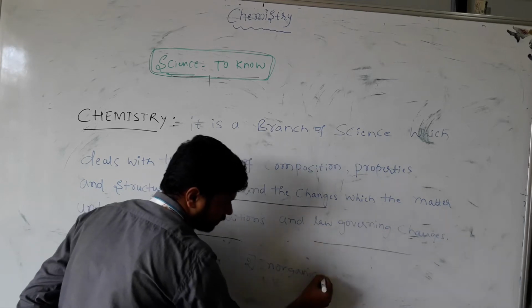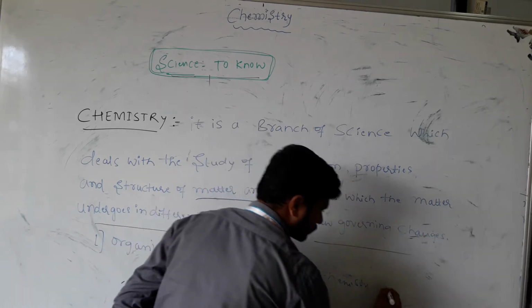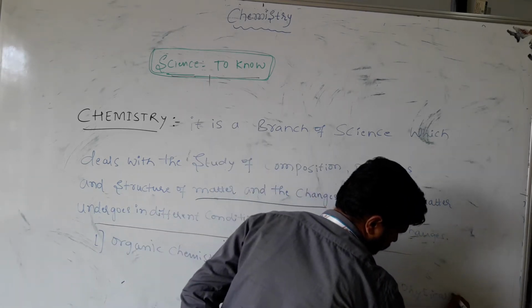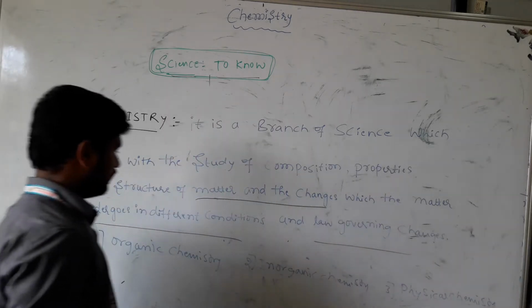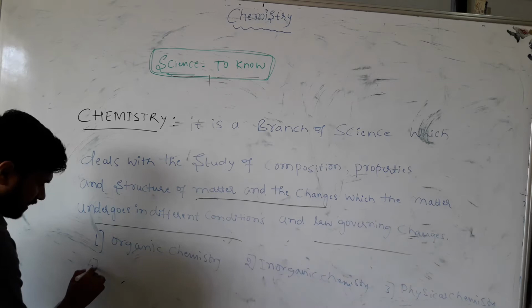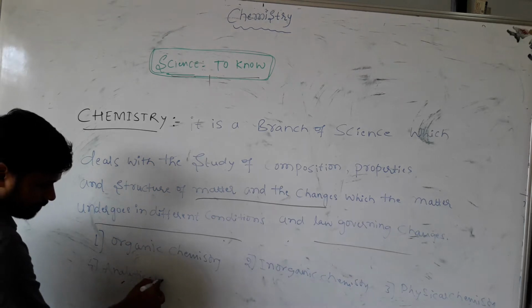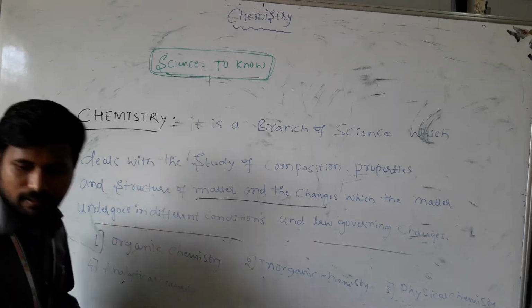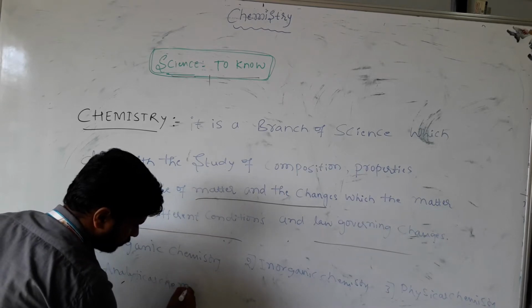Third, physical chemistry. And the last one, analytical chemistry. Now see.